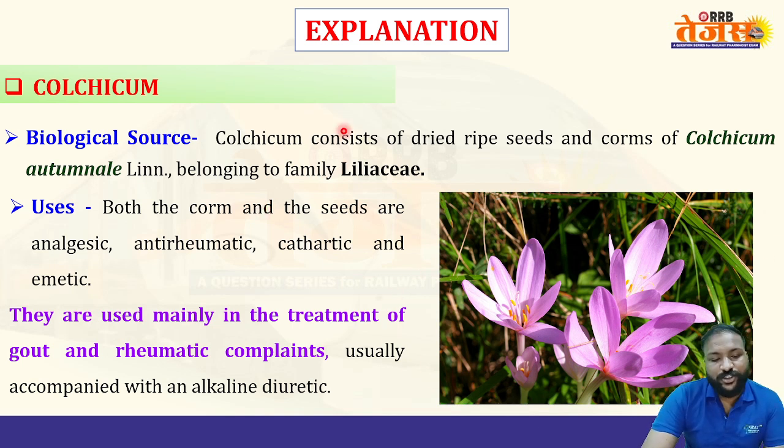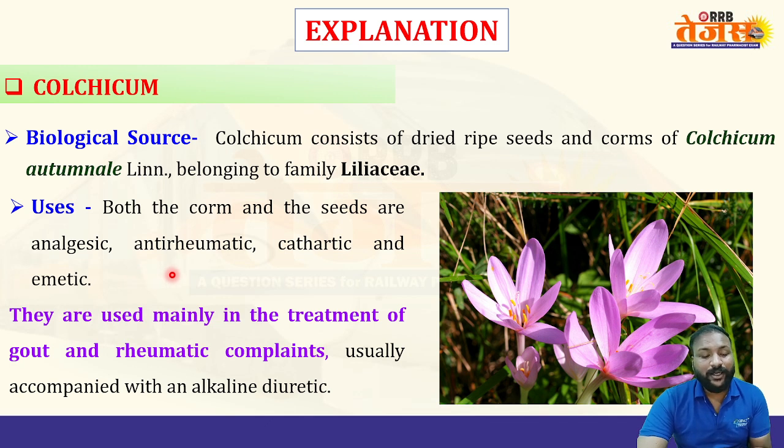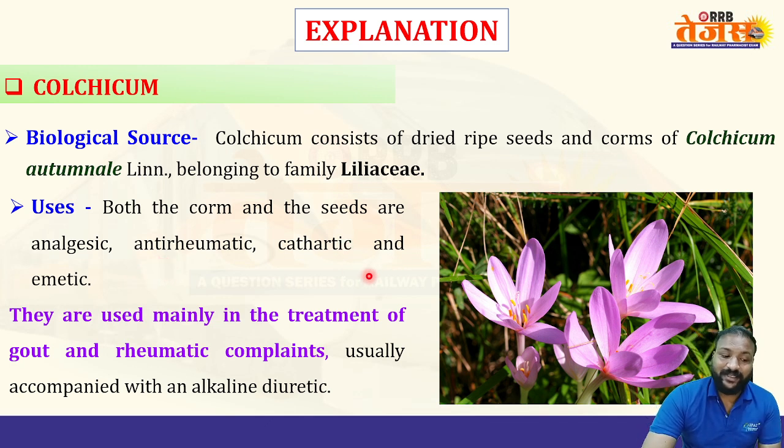The plant is Colchicum autumnale. Colchicum consists of dried ripe seeds and corms of Colchicum autumnale Linn., belonging to the family Liliaceae. Most of the floral plants belong to the family Liliaceae. Both the corms and seeds are analgesic, anti-rheumatic, cathartic, and emetic, but mostly they are used in the treatment of gout and rheumatic complaints, usually combined with an alkaline diuretic. So that's the thing.